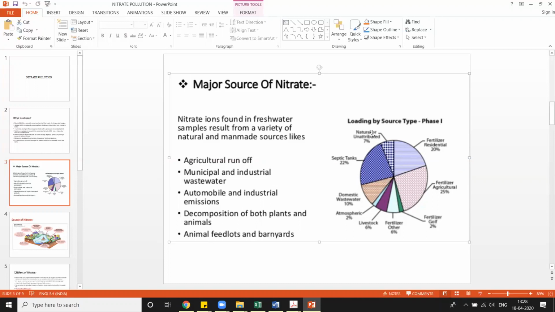Okay, then these are natural and unattributed, that means unknown sources. Domestic water, that means the water you are sourcing from the household waste. Then atmospheric, livestock.